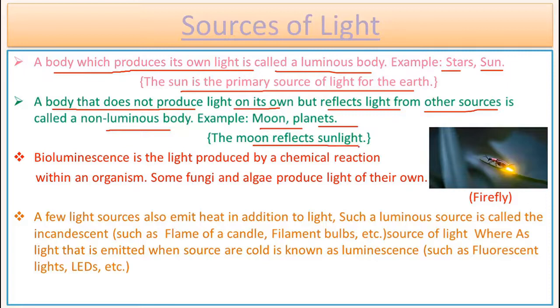The moon reflects the sun's light. We can classify the sources of light in various forms, such as natural source of light and artificial sources of light, bioluminescence and hot and cold sources of light.